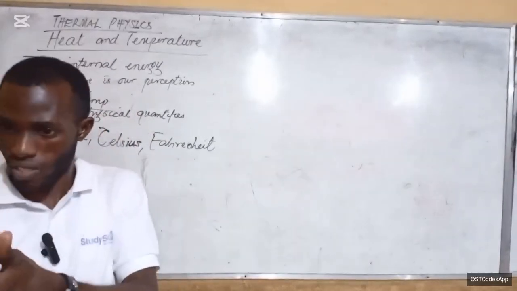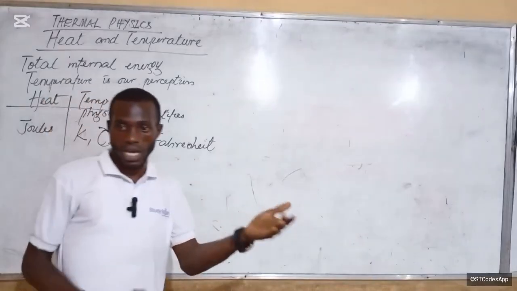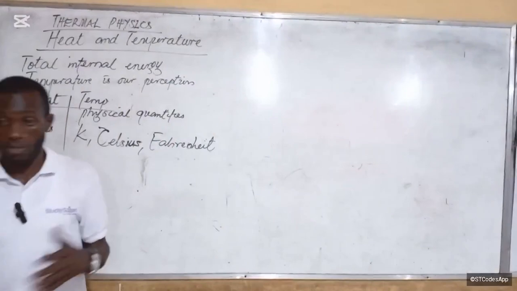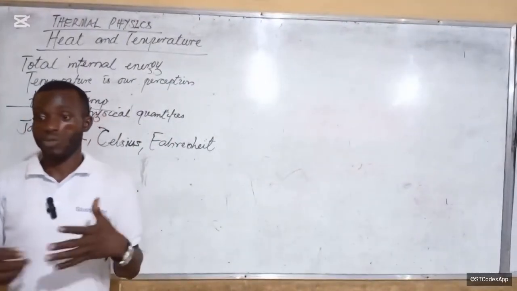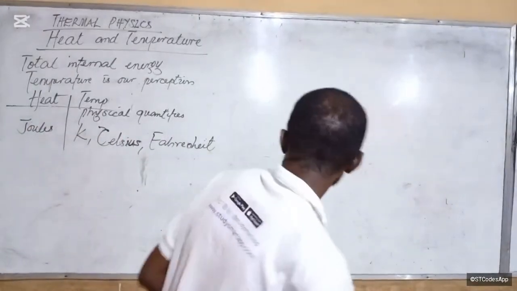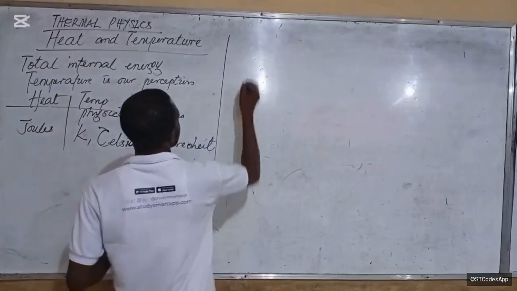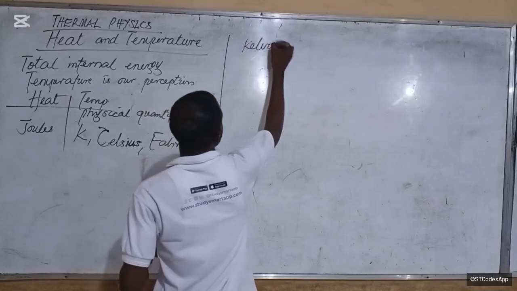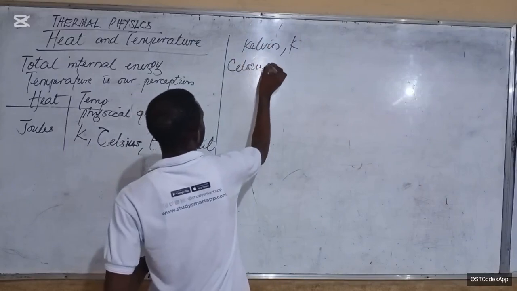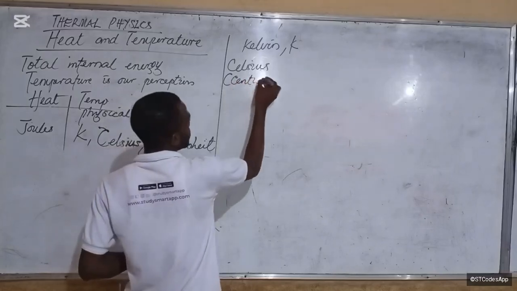Now another thing is change of state. Change of state, that's exactly what you meant there. Because ice will change to water if you heat it, and if you heat it to a point it begins to boil. Is that okay? Right. Now let's talk about the conversion. So we said we have three scales. We have Kelvin, denoted by K, right? The Celsius. Another name for Celsius scale is centigrade. Do you know why it's called centigrade?